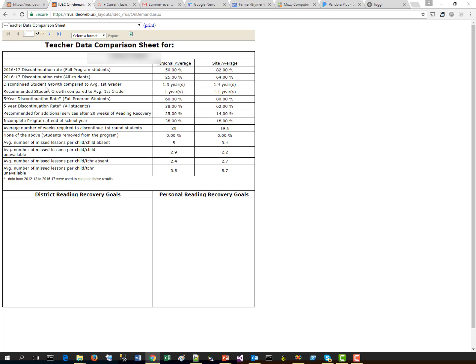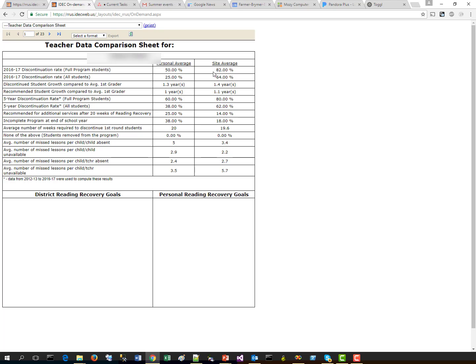These are discontinued student growth compared to the average first grader and recommended student growth compared to the average first grader. So right here we see the amount of growth that teachers are fostering in their discontinued and recommended students in terms of years. So for this teacher, for her discontinued students, she fostered 1.3 years worth of growth, and for her recommended students, she fostered 1 year of growth.